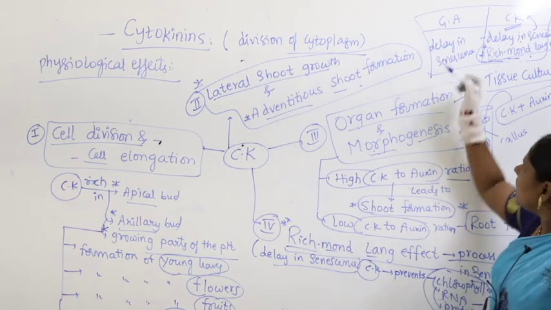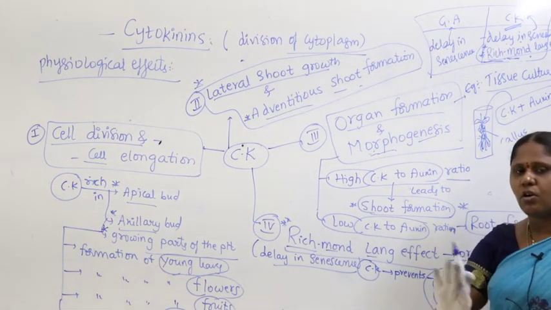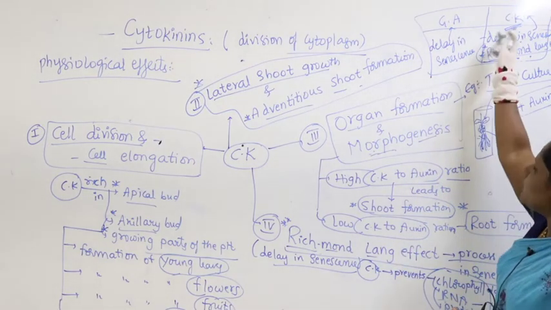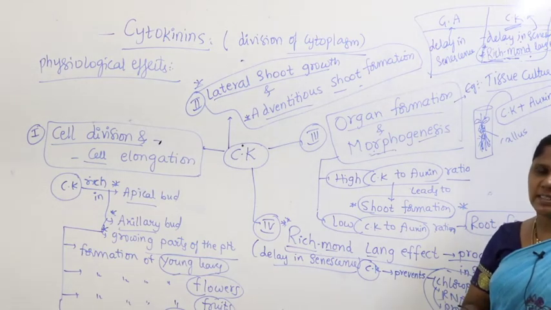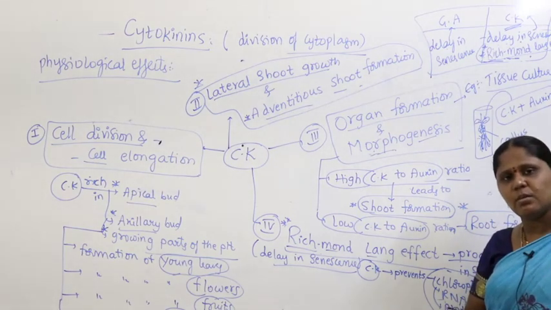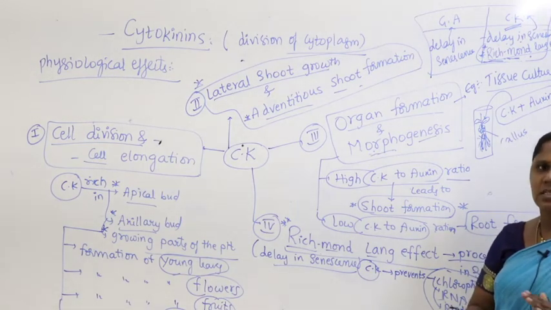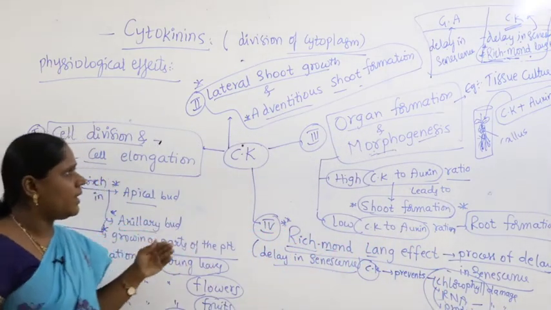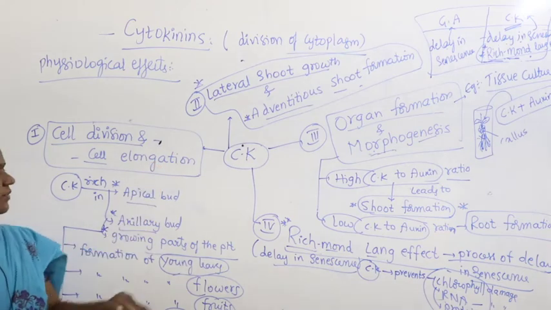If it is caused by gibberellic acid, it is not, because this particular scientist studied cytokinin, not the effect of gibberellic acid. But what is the common point? Both are responsible for causing delay in senescence. Like that, as we keep moving ahead, you have to see what the similarities and differences are.